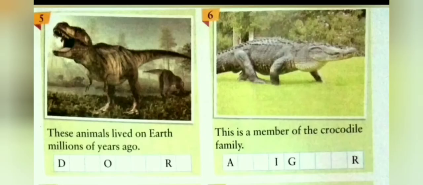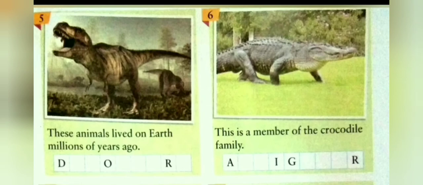The fifth picture is the animal that lived on earth millions of years ago. It is dinosaur. Dinosaurs are ancient reptiles that lived millions of years ago all over the world. They did not fly or swim. They can be as small as a chicken or as big as an aeroplane.